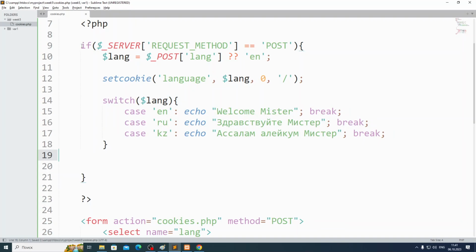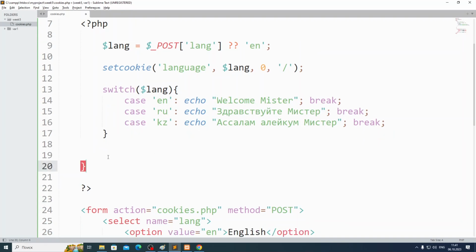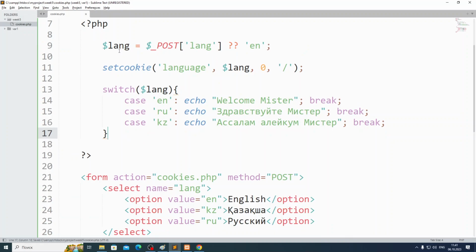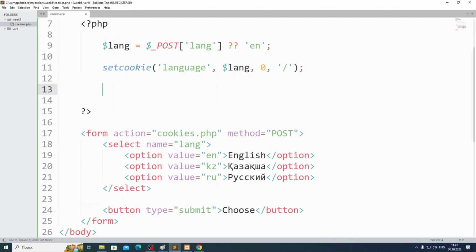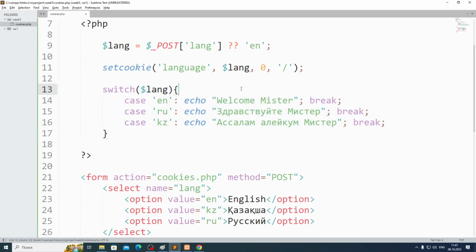Let's say not post, guys. I will remove this post, okay? I will remove this if server is a post. I will take the language. By default, it will be English, guys, yeah? By default, it will be English. And let me put the switch here, guys, okay? Let me put the switch here. Or it should be here, it doesn't matter, it can be here also.